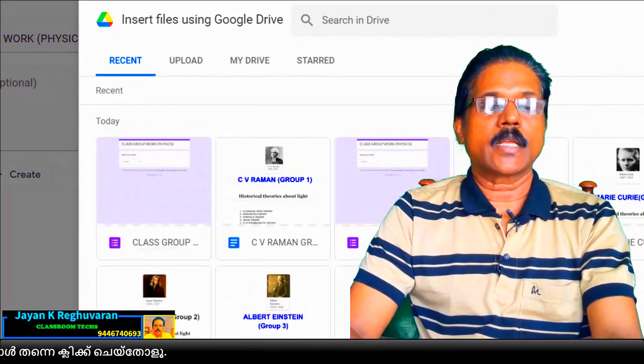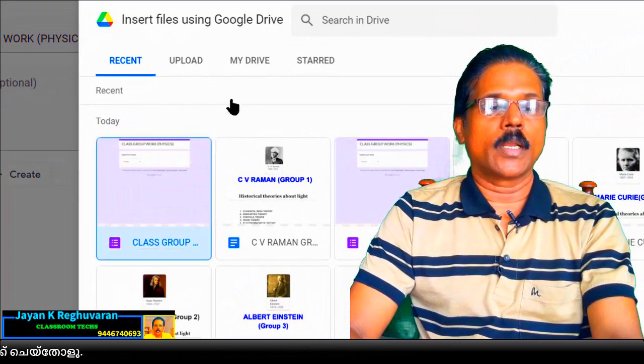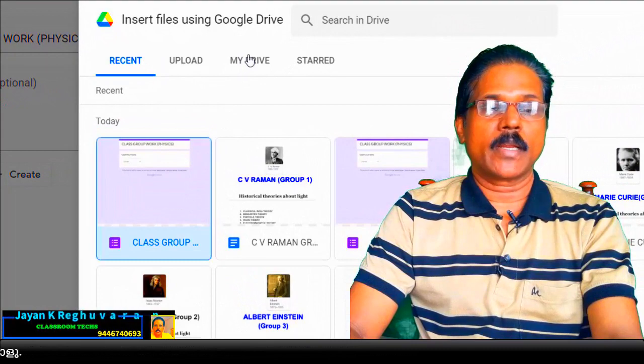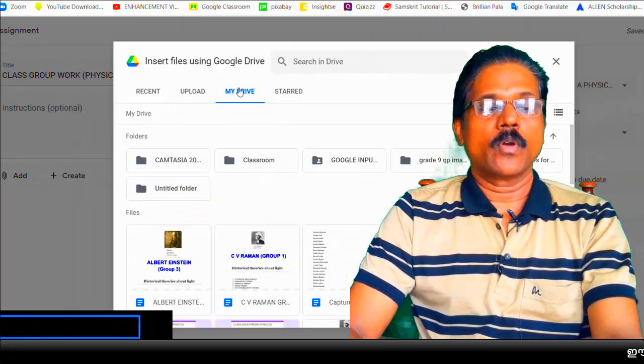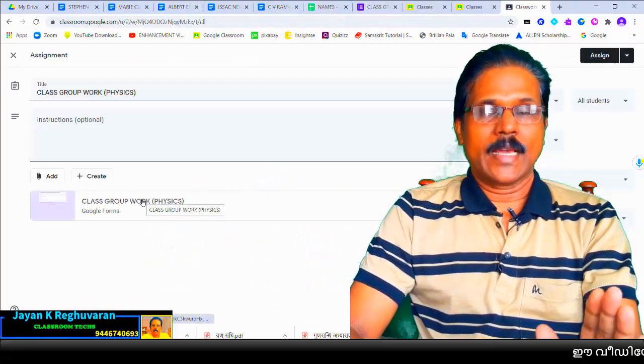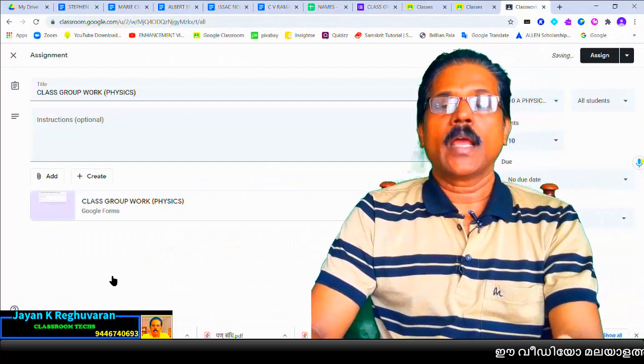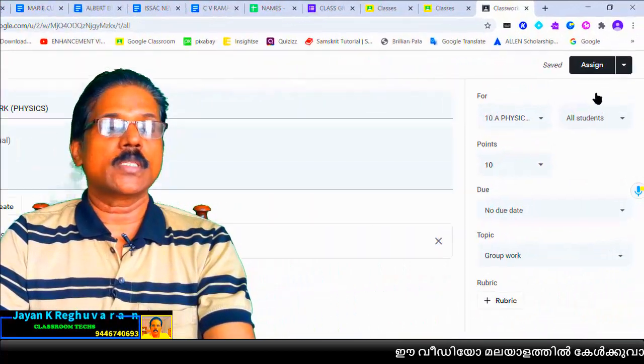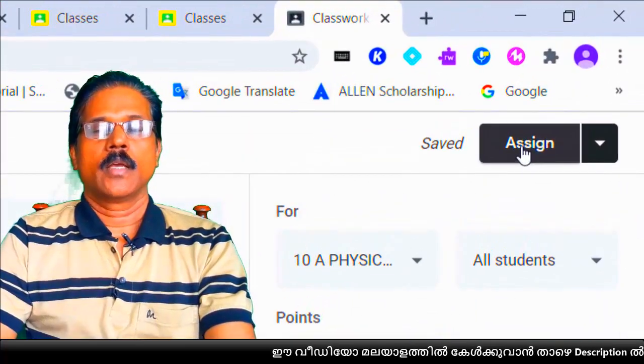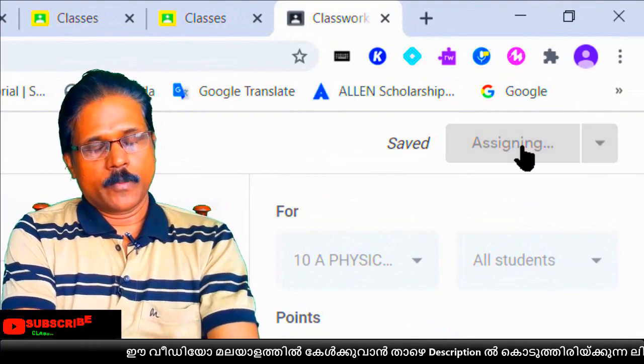Select and insert, or you can go to the Google Drive, My Drive. Okay, this is My Drive and go to the correct folder and select. So that page inserted and we are assigning to the children. Now assigned. Our work over.